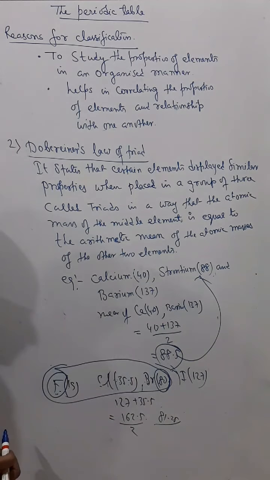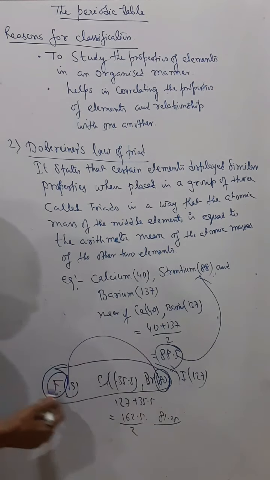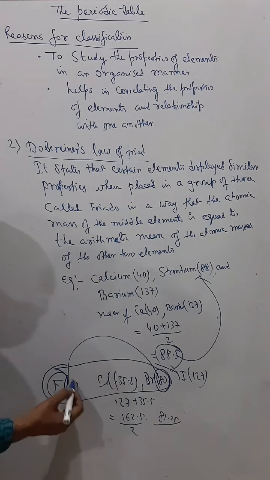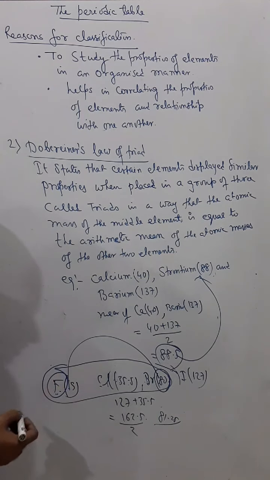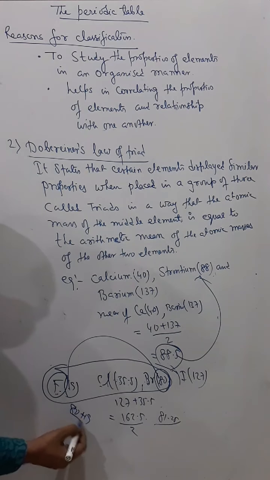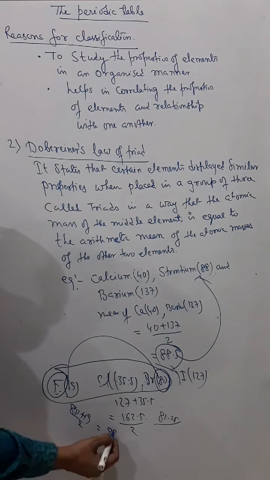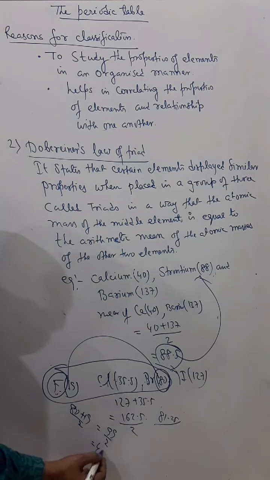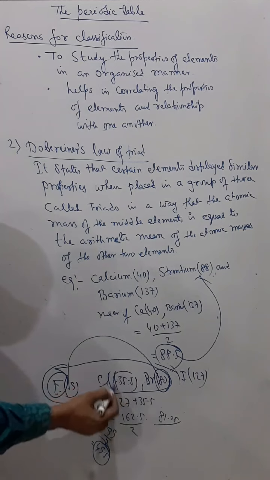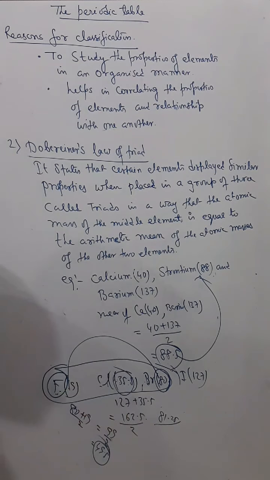Now if I get the mean of 80 and 19, 80 plus 19 divided by 2, that is 99 by 2, and you are getting 49.5. But the middle element chlorine is not 49.5, it is far less than that, and that is 35.5.